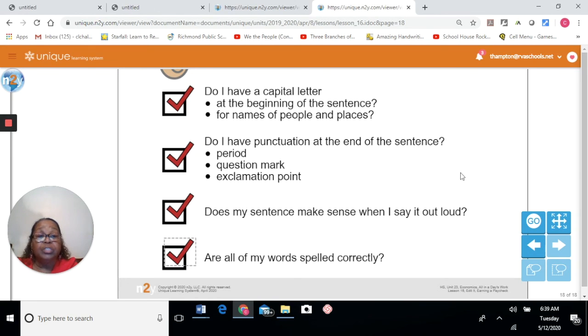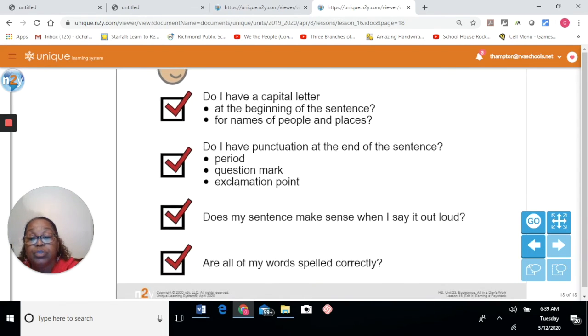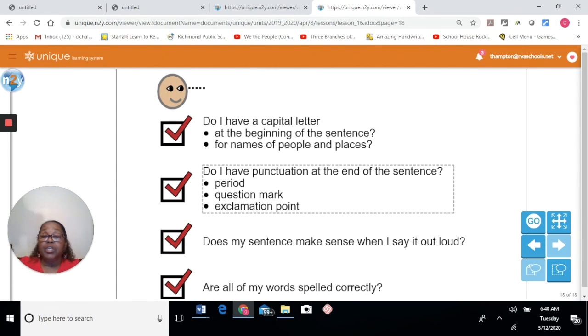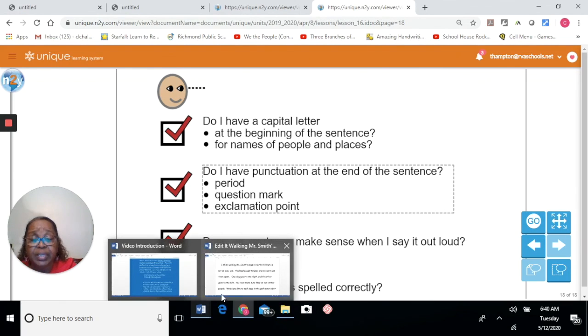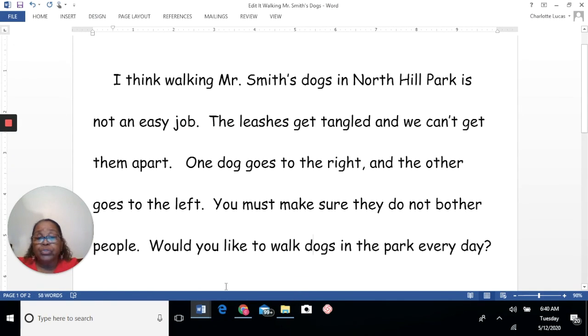So using this graphic organizer with all of the things that we should have checked, it seems like we've done our job. I want to go back and look at one more thing before we end, because I'm old school. And when you're old school, there's some things you don't let get away. You don't let slip by. And one of those things is this comma right here. Now, because we were trying for capitalization, punctuation, I wasn't too concerned about commas,